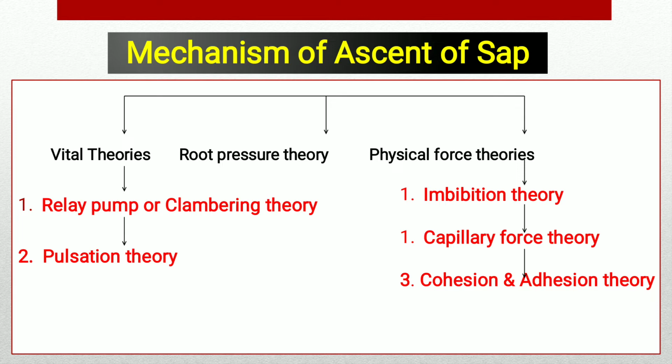Some scientists consider the living cells as being actively involved in pumping water, while others have explained the mechanism to be purely physical and independent of living activity. Mainly these can be grouped under three categories. One is the vital theory, second one is the root pressure theory, and third one is the physical force theory.